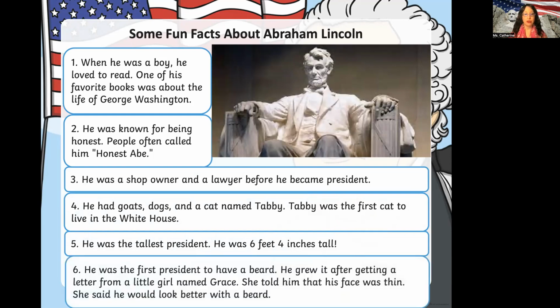Abraham Lincoln was the first president to have a beard. He grew it after getting a letter from a little girl named Grace. She told him that his face was thin. She said it would look better with a beard. What do you think? Do you think Abraham Lincoln looks better with a beard?